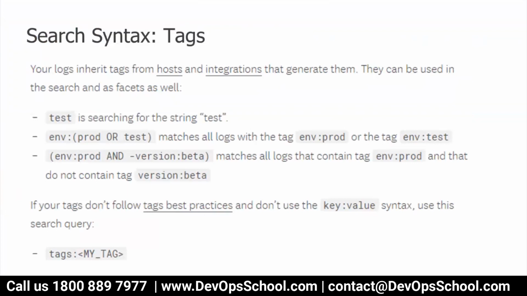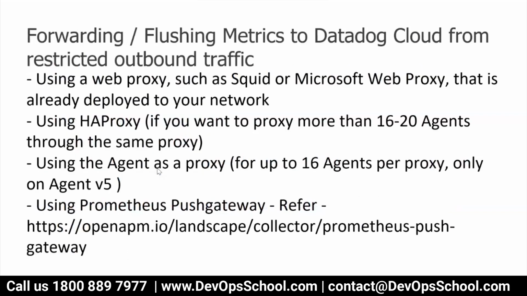Yeah, you can search by tags also. So here if you want to search by tags, you can specify tags colon and tag value, and you can search for that also. So here there is one tag which is environment prod or test. So search all the lines in the environment, either prod or test. Here prod and not with the version beta. So these are some of the advanced cases which you have.